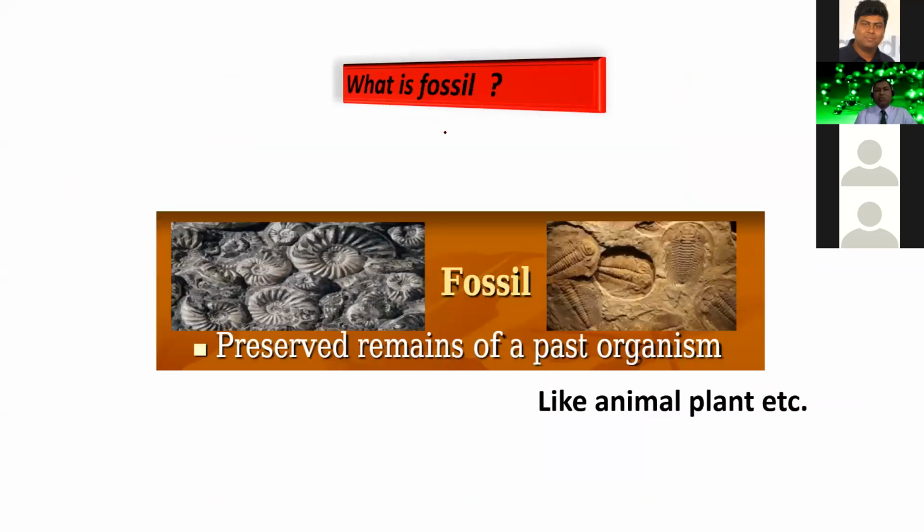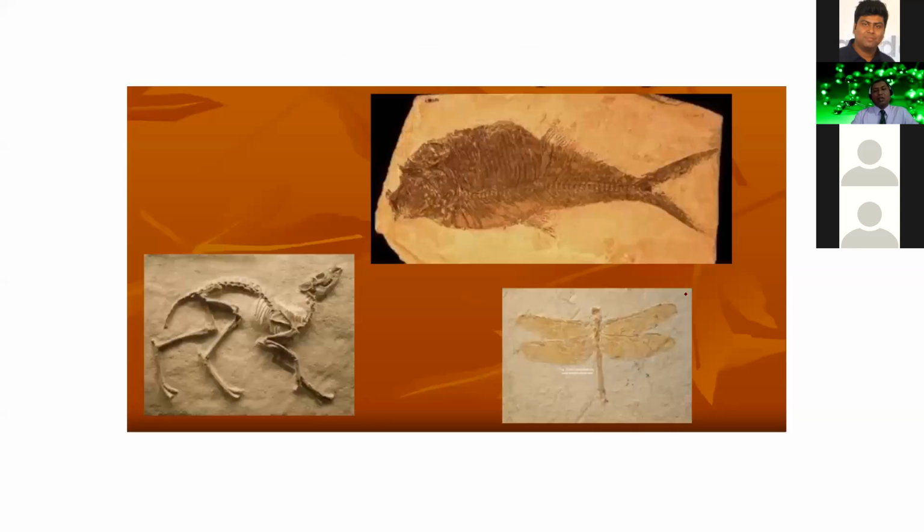Now, what is a fossil? A fossil is the preserved remains of a past organism, like an animal or a plant. These are examples of fossils. You see a big fish here. It is a dragonfly, and this is a sort of dinosaur-like animal. These are examples of fossils.